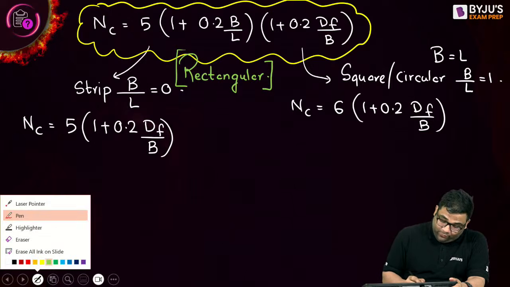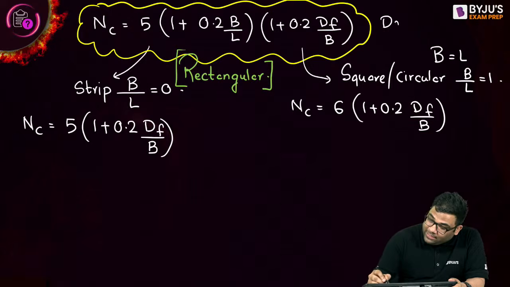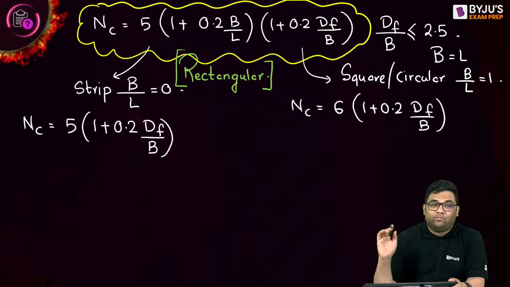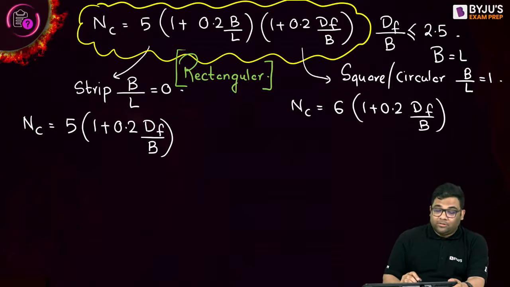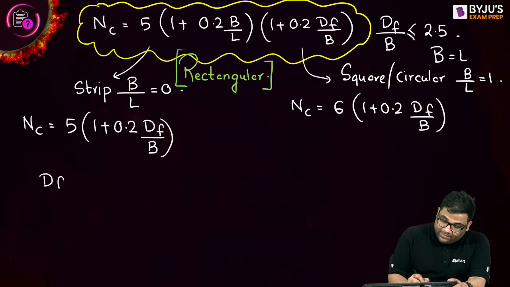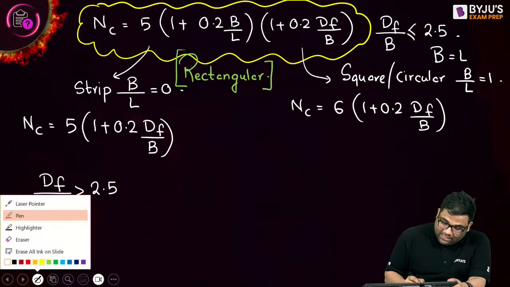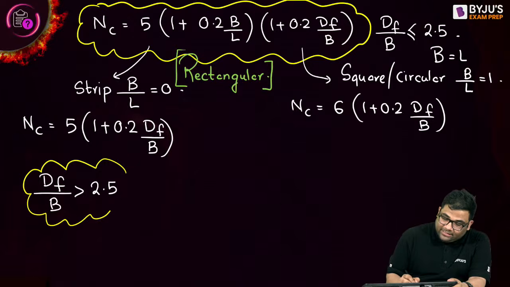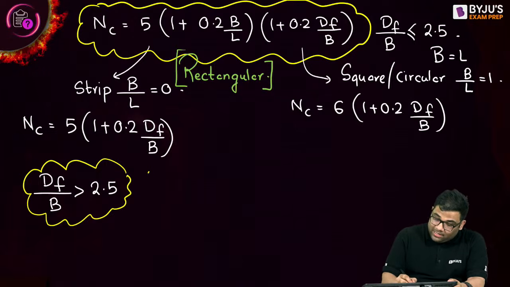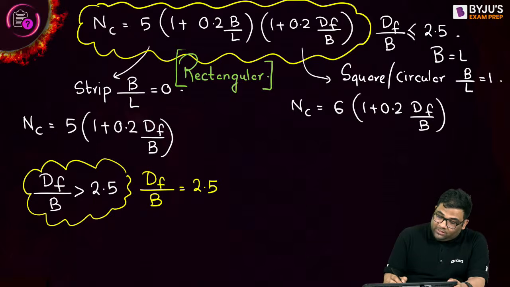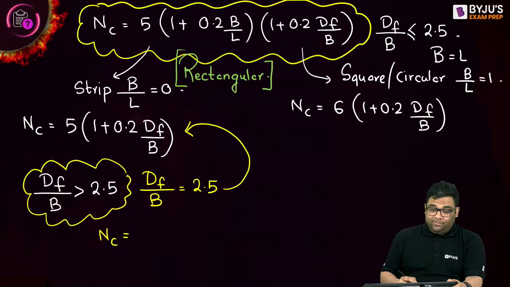Right? Now this equation, I told, is for df by b less than or equal to 2.5, which means for shallow foundations. Now for deep foundations, what happens? df by b becomes greater than 2.5. In that case, how to remember the equation? Very easy. If it is greater than 2.5, just put df by b equal to 2.5. So if you put df by b equal to 2.5 here, what happens to NC for a strip footing?